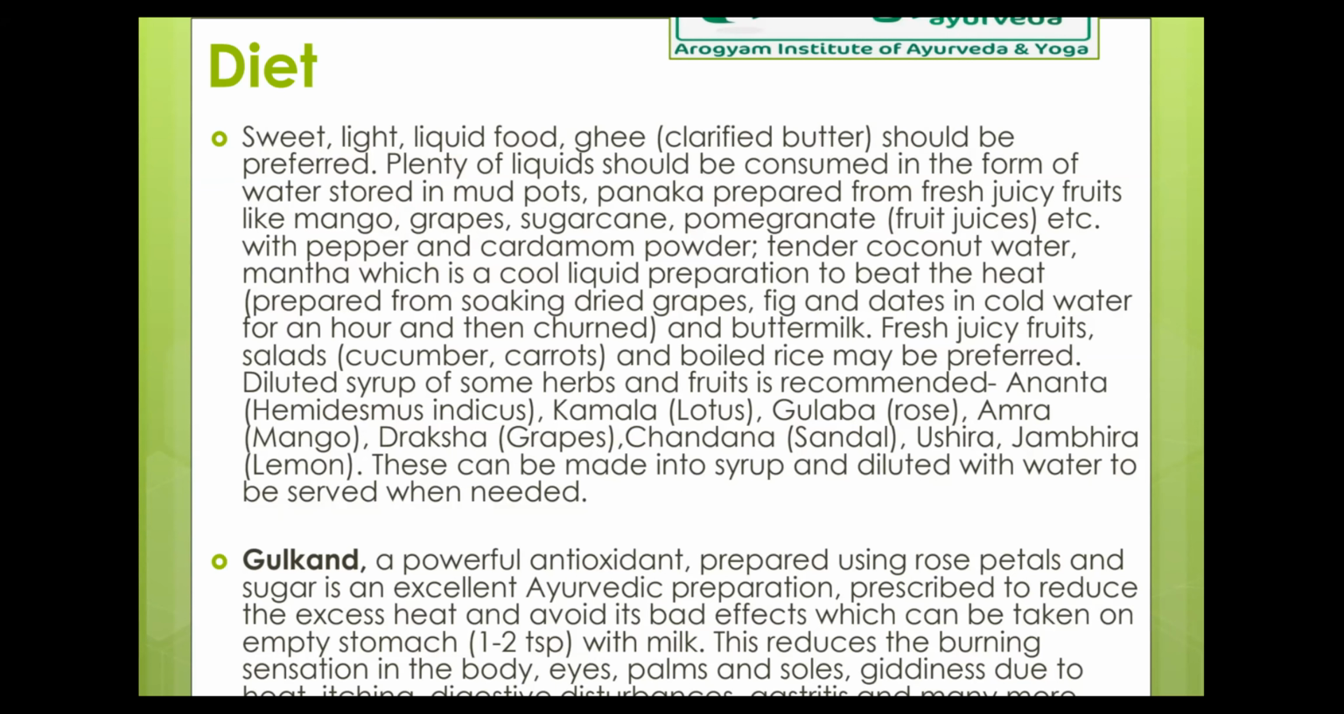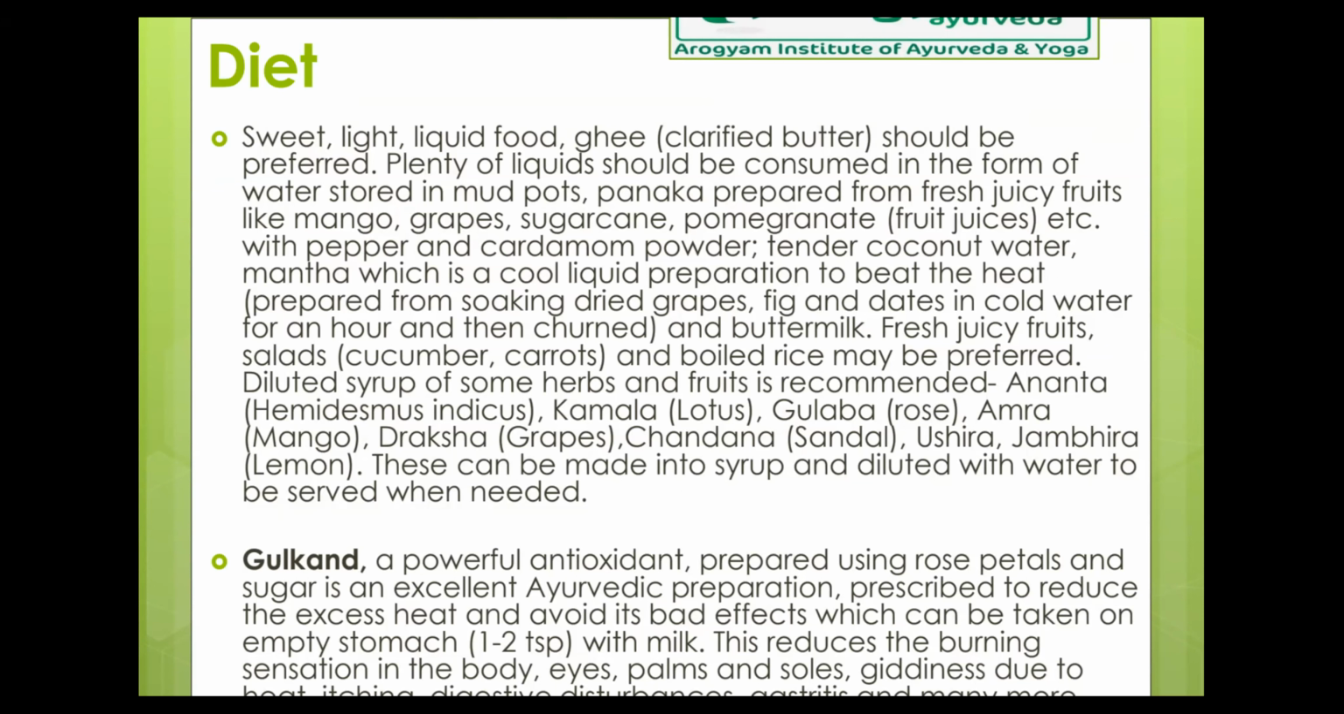And this is prepared from soaking dried grapes, fig and dates in cold water for an hour and then churned. And so that buttermilk also should be consumed. Fresh juicy fruits, salads, and boiled rice may be preferred. So boiled rice is the best diet during this season. Diluted syrup of some herbs and fruits is recommended.